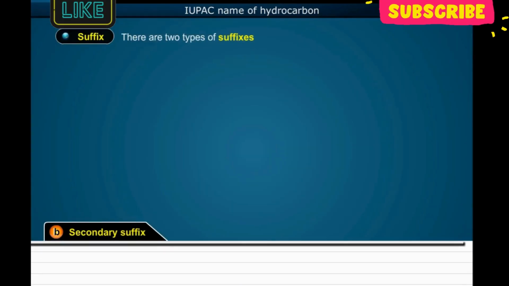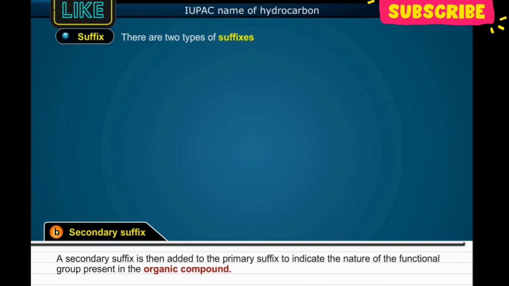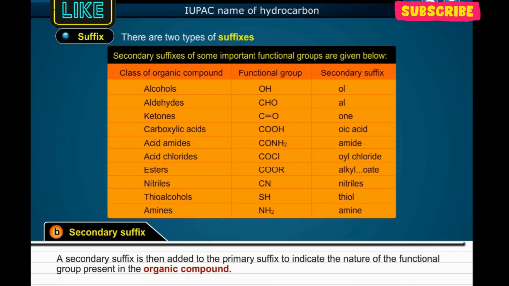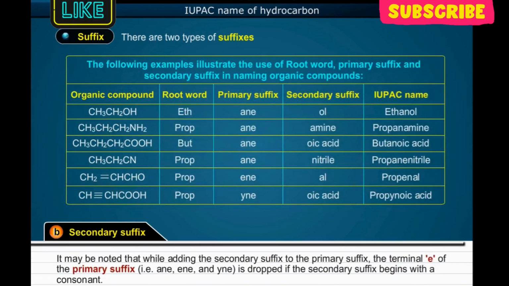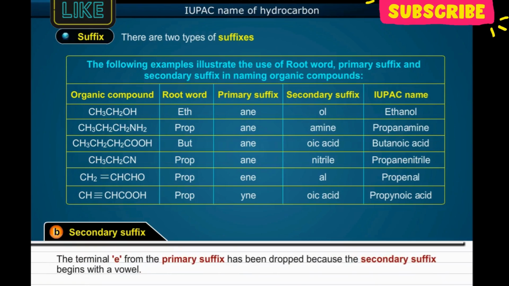Number 2. Secondary suffix. A secondary suffix is then added to the primary suffix to indicate the nature of the functional group present in the organic compound. It may be noted that while adding the secondary suffix to the primary suffix, the terminal e of the primary suffix, that is ane, ene, and yne, is dropped if the secondary suffix begins with a vowel. The terminal e from the primary suffix has been dropped because the secondary suffix begins with a vowel.